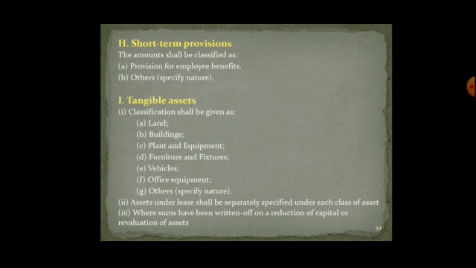Short term provisions, provision for employee benefit, others, then tangible assets, land, building, plant, equipment, furniture, fixtures, vehicle, office equipment and others. These are under the heads of assets.